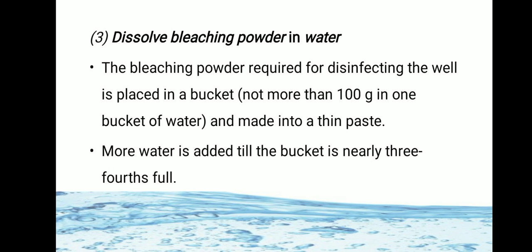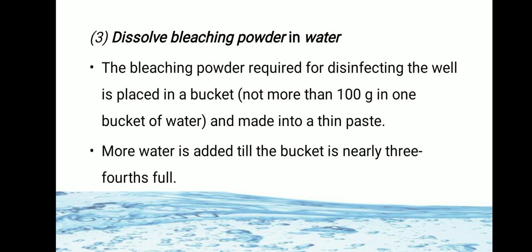Then the third step is to dissolve the bleaching powder in water. We have measured how much water is present in the well and how much bleaching powder is required. The bleaching powder required for disinfecting the well is placed in a bucket, not more than 100 grams in 1 bucket of water.